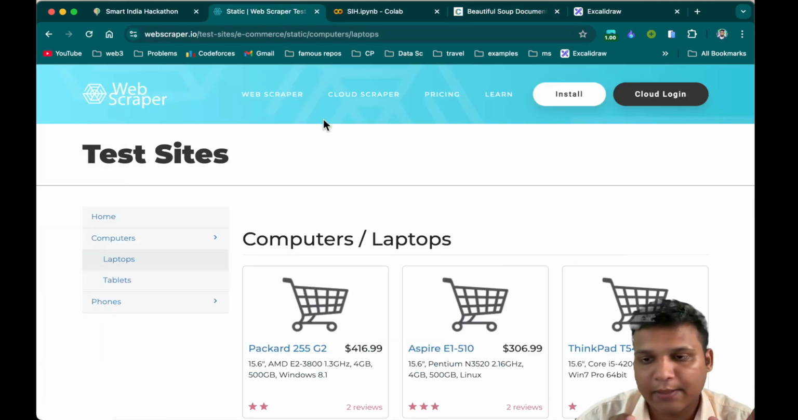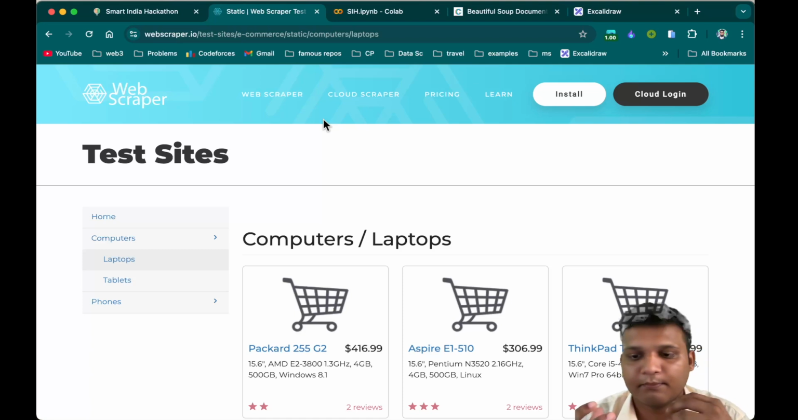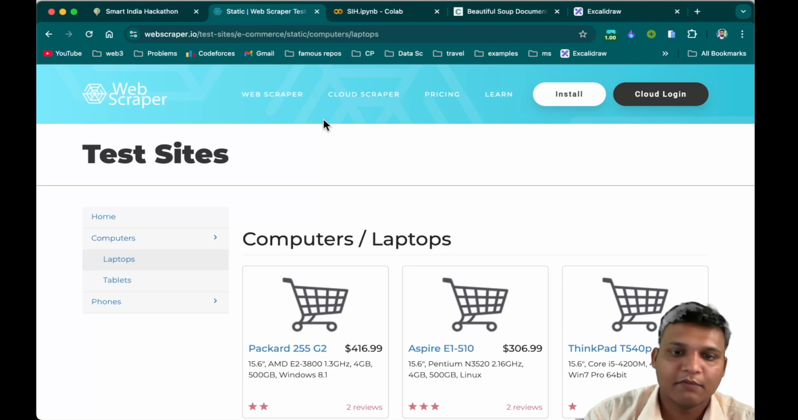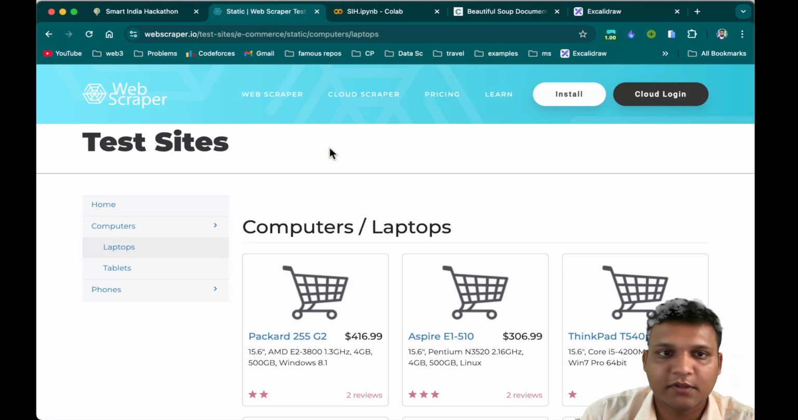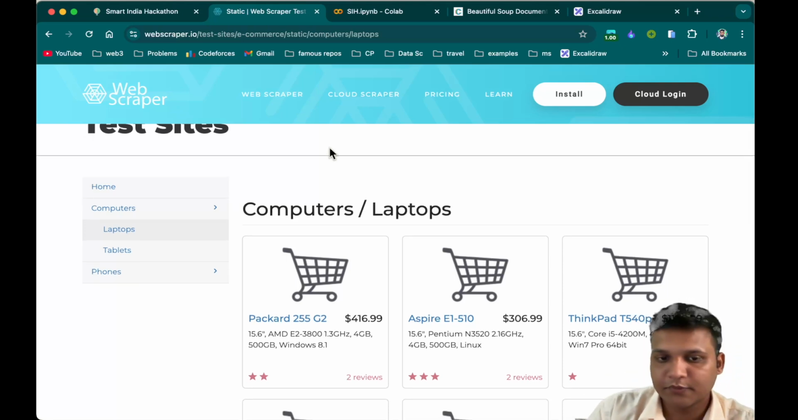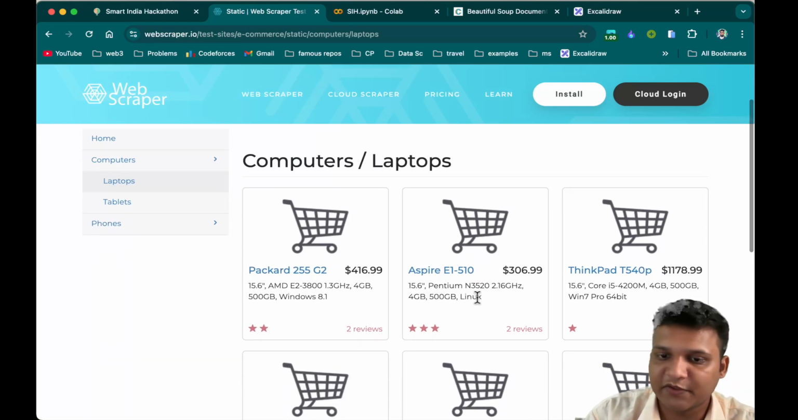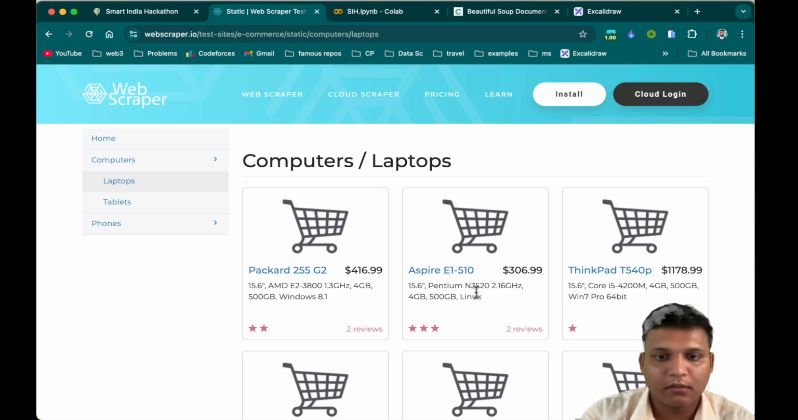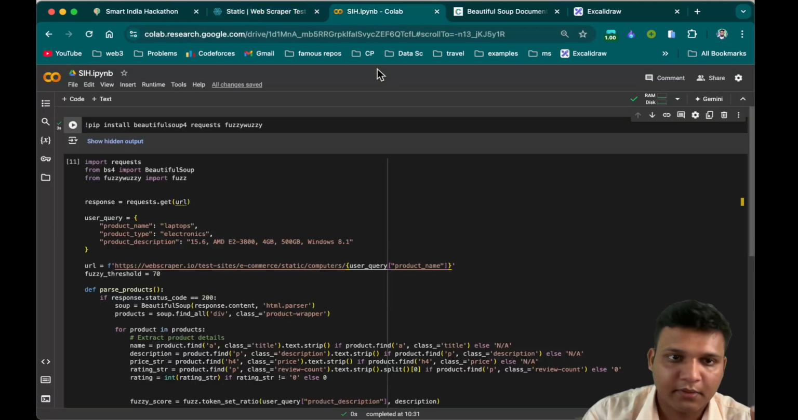Currently I don't have the proper data set, so we are using a testing web scraper. There is a test site which matches our requirement. For example, here is a site which has information about computers and laptops. Now you can see some products here with prices and some descriptions, right? So how we are going to do web scraping here, let's go through some prototype.